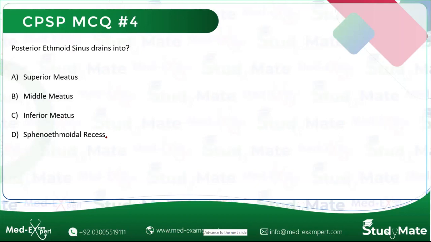Is it A, B, C or D? Okay, again, majority is correct. The answer is A. Posterior ethmoid sinus drains into the superior meatus, whereas the sphenoid sinus is draining into the sphenoethmoidal recess.